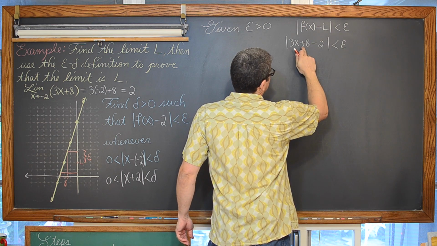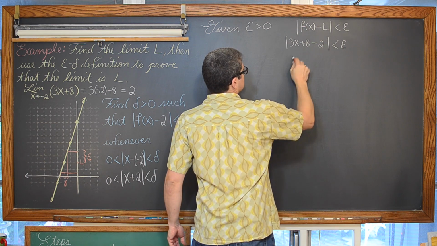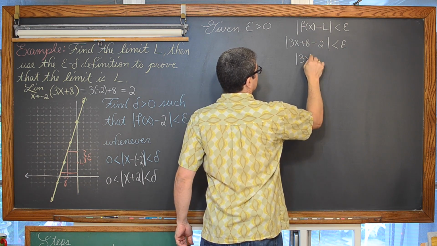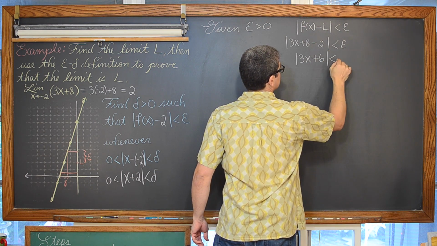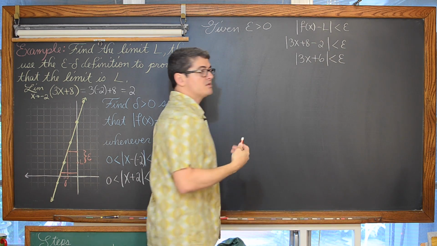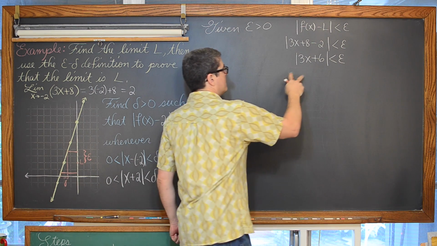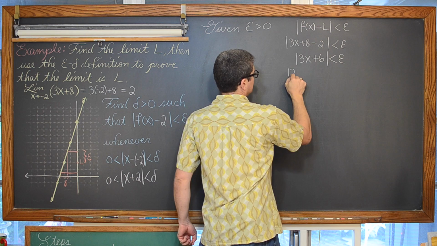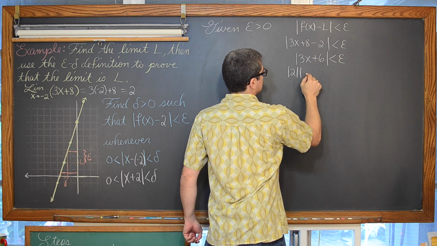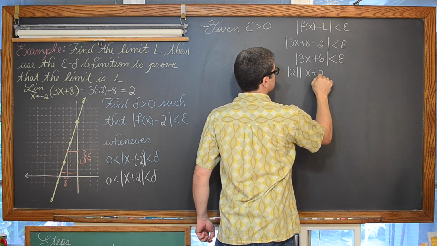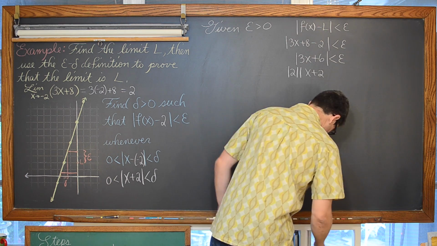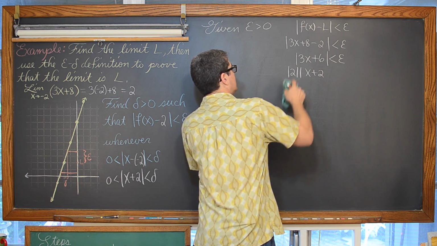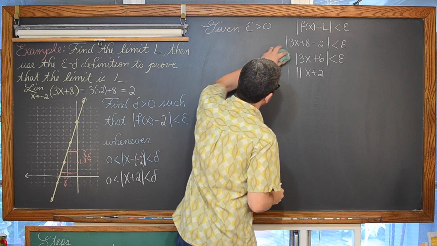Well, 8 minus 2 is 6, so we have the absolute value of 3x plus 6 is less than epsilon. We can take a 2 out of that absolute value. The absolute value of 3x plus 6 is the same as the absolute value of 2 times the absolute value of x plus, wait a minute, I'm not taking a 2 out, I'm taking a 3. I'm thinking of the answers.